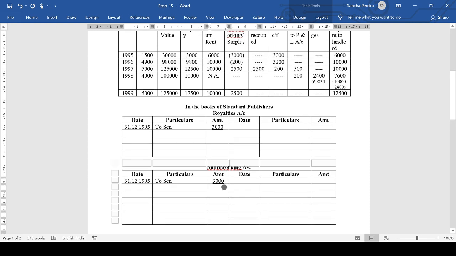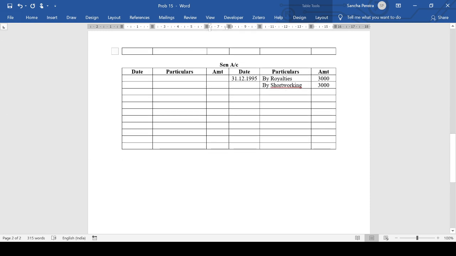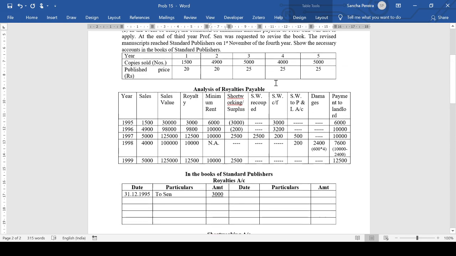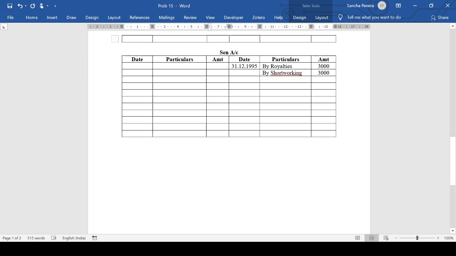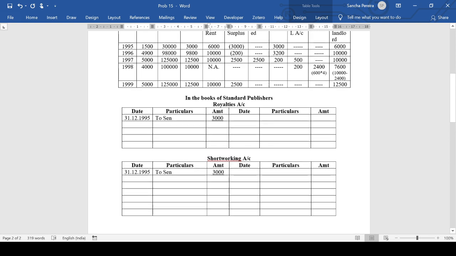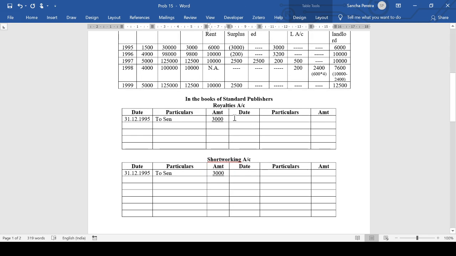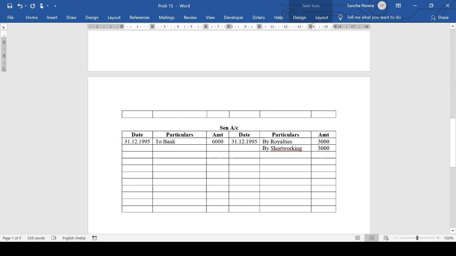Then we go to the payment. Cheque payment made is 6,000. So 31st December 1995 to bank 6,000. And finally, transfer the royalties to the trading, here the profit and loss account, because we are calculating on sales. So 31st December 1995 by P and L account 3,000.